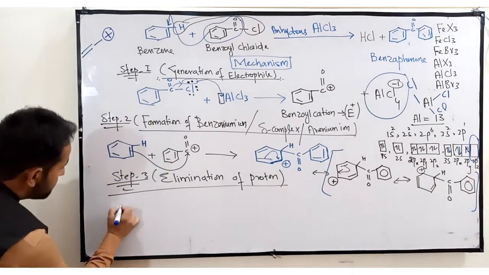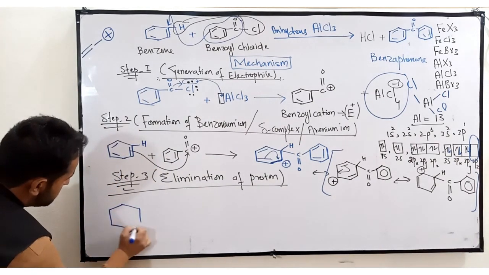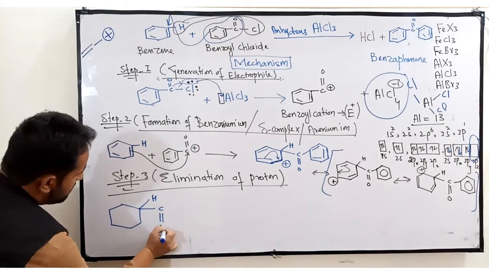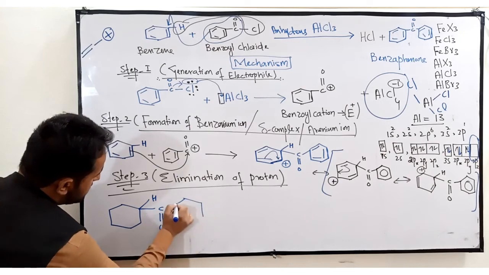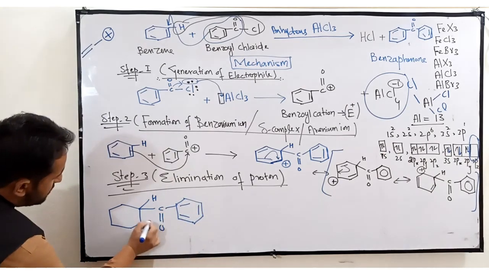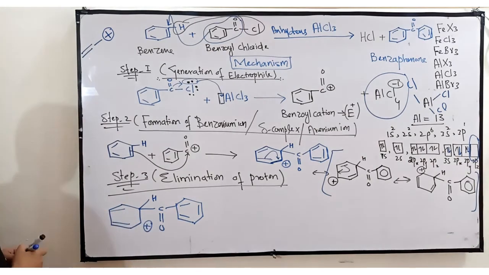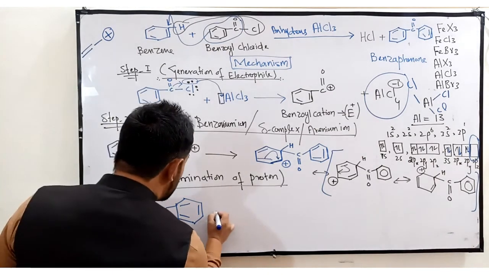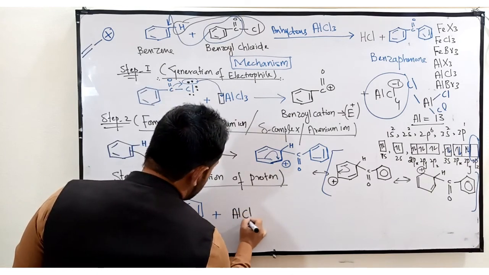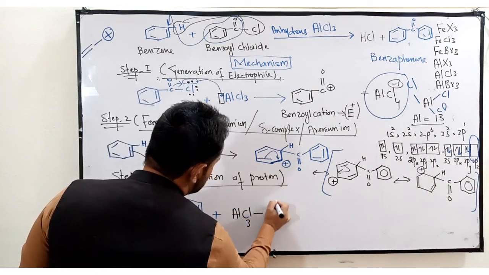How will it? Just check this step. There is hydrogen, C double bond, and there is again a phenyl group. Understand? There is a positive charge, double bond, double bond. Now with this we are reacting AlCl3 and Cl negative.